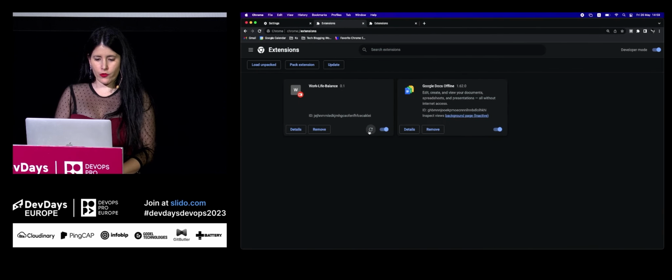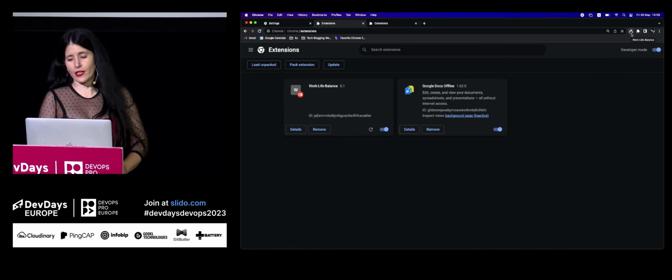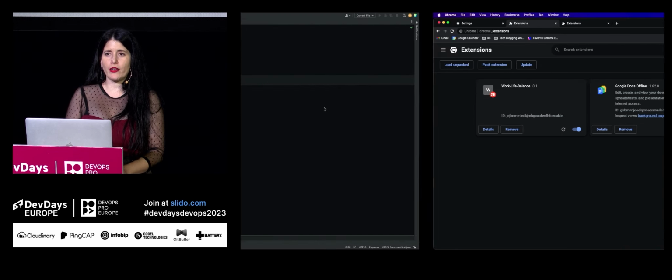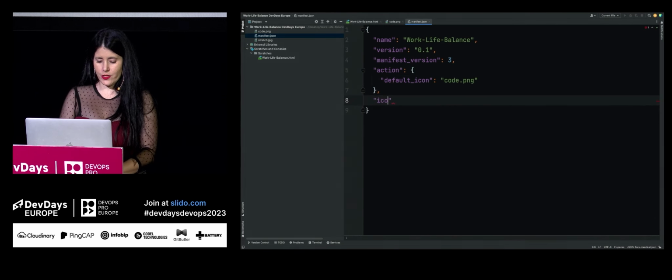And let's go and refresh. Whenever we make changes to our extension, we need to click on the refresh button for the changes to take place. And now it's really tiny. I'm not sure if I can increase the toolbar, but you can see here that the icon changed. If we want to change the icons that appear over here and in the favicon and during the installation, we need to provide the manifest with an additional field, which is icons, as you might have guessed.